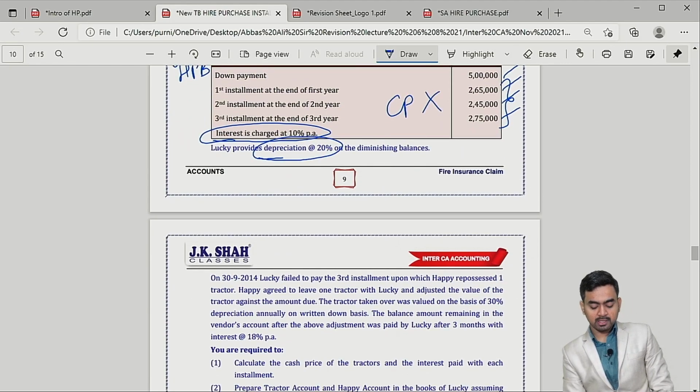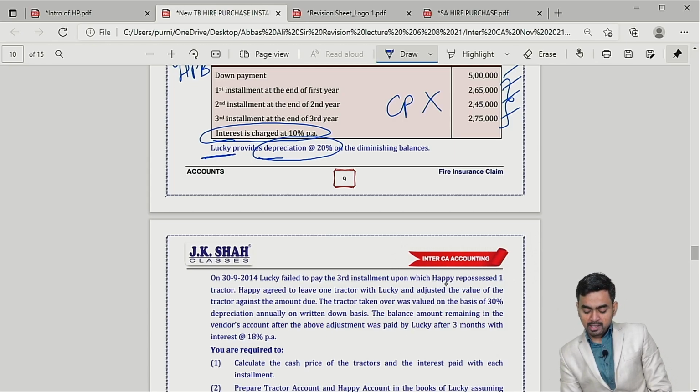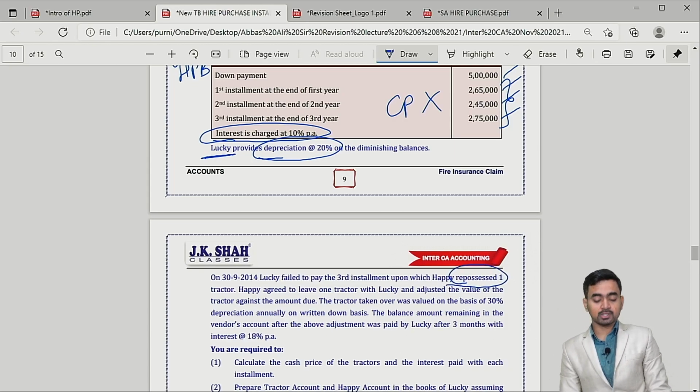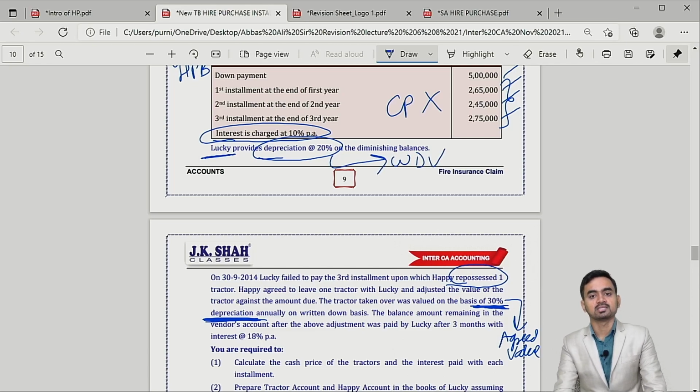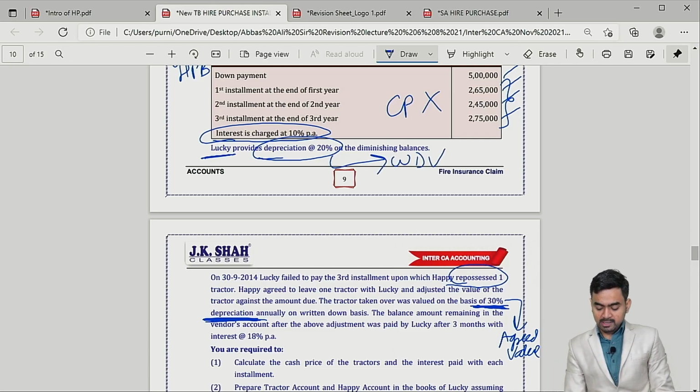Depreciation 20%. Lucky will charge 20% depreciation. Over here what happened? Repossession will happen, my dear students. Clear? At the time of repossession, the vendor will charge his own depreciation of 30%. So this 30% helps in calculating agreed value and this 20% will help in calculating WDV. Is it clear?